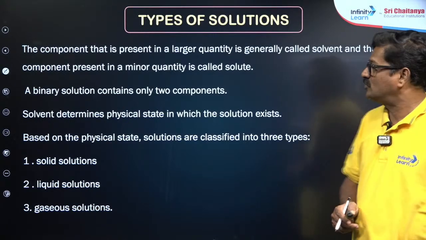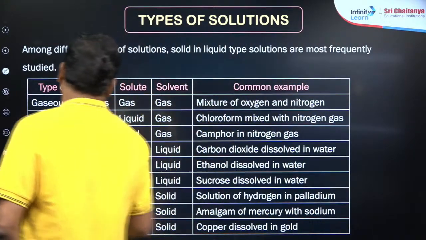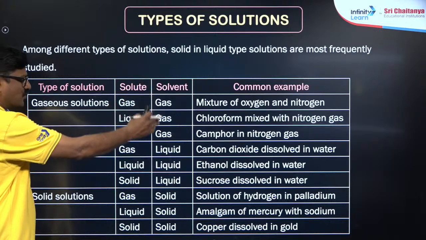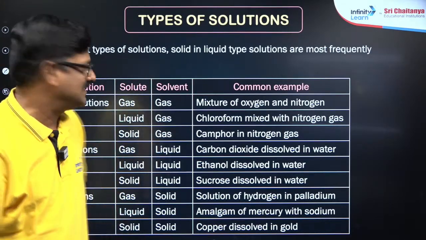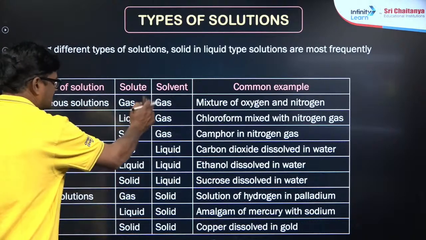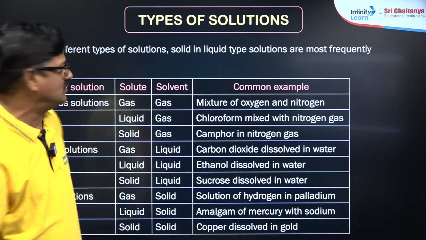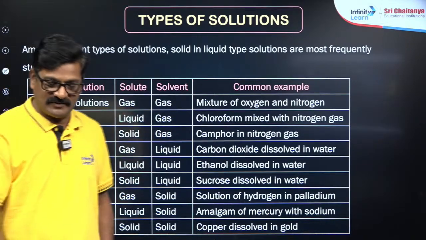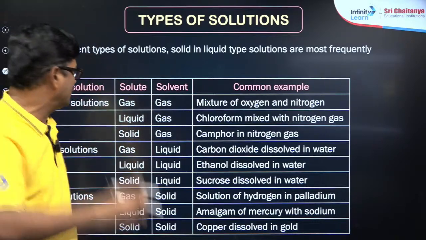Mind it, bacho, among the different types of solutions, you have gaseous solution, liquid solution, solid solution. The solvent decides the respective nature of the solution. Now, gas in gas, a mixture of oxygen and nitrogen, air, is also a gaseous solution. And liquid in gas, chloroform mixed with nitrogen gas, when the chloroform is evaporated in the nitrogen gas or in the air, you can say.